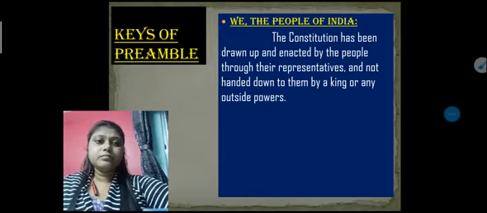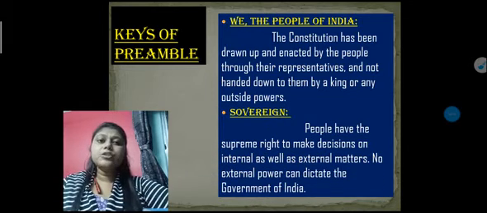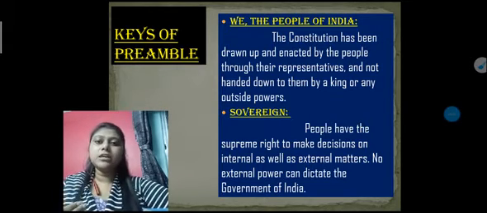Okay, next one is sovereignty, or sovereign. Now what does sovereign mean? Sovereign means it is one kind of right, or one kind of power, on the basis of which the government of any country can take decisions for their internal matters as well as for external matters.